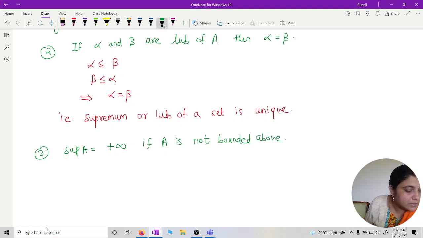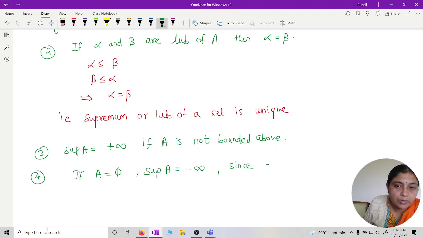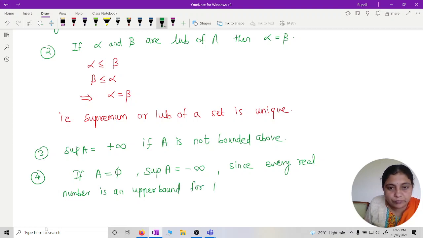And if A is the empty set, the supremum of A we denote as minus infinity, since every real number is an upper bound for A. So among those, minus infinity is the least. Is that okay, these two remarks?